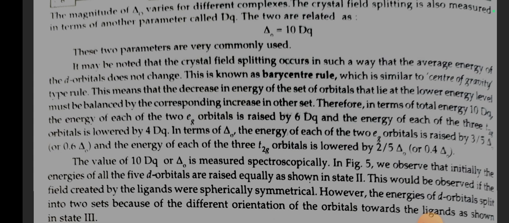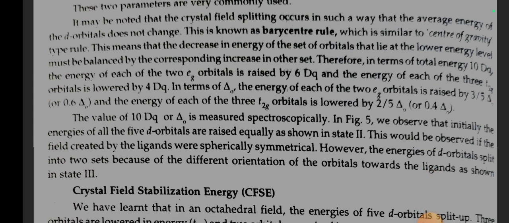It may be noted that crystal field splitting occurs in such a way that the average energy of the d orbitals does not change. This is known as the barycenter rule, which is similar to the center of gravity type rule. This means that the decrease in energy of the set of orbitals that lie at the lower energy level must be balanced by the corresponding increase in the other set. Therefore, in terms of total energy 10 dq, the energy of each of the 2 Eg orbitals is raised by 6 dq, and the energy of each of 3 T2g orbitals is lowered by 4 dq.